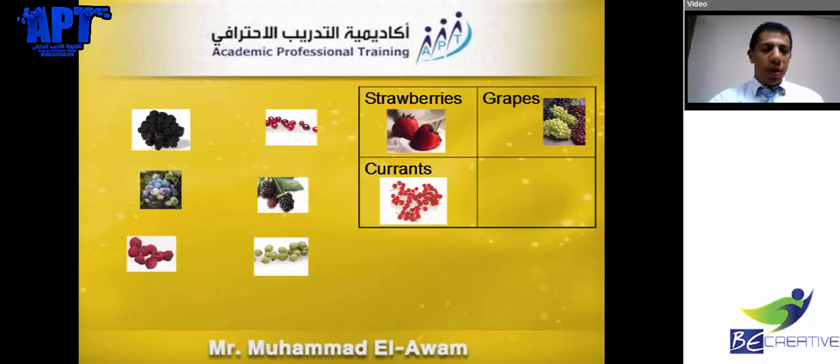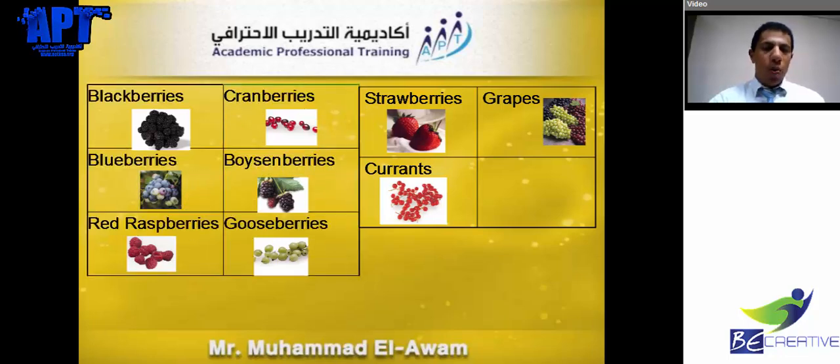And of the different types of berries, we have strawberries, like that one that we did. We also have currants, grapes, cranberries, blackberries, blueberries, red raspberries, gooseberries, and boysenberries.